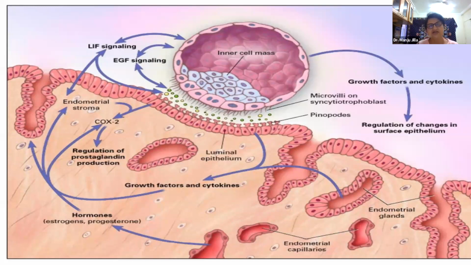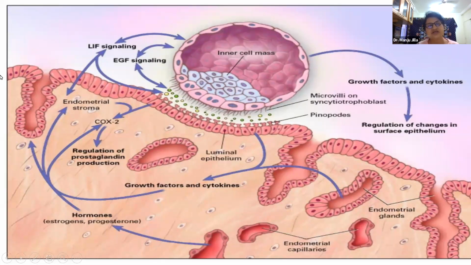The cytotrophoblasts or the syncytiotrophoblasts secrete a substance called selectin, and the endometrial epithelial cells, under the effect of progesterone, have their villi converted into rounded flattened structures called pinopodes, and these pinopodes have on their surface a receptor for the selectin. So the selectin and the selectin receptor get attached to each other, by virtue of which this embryo adheres to the endometrium.